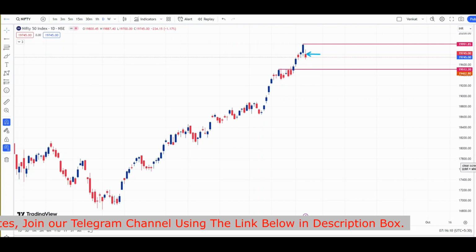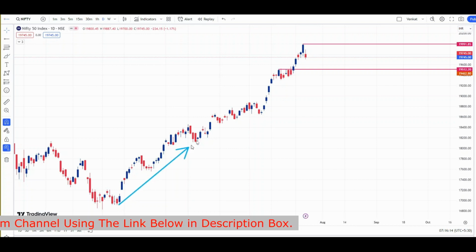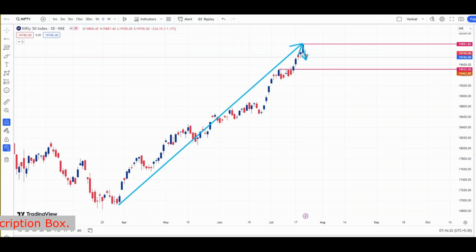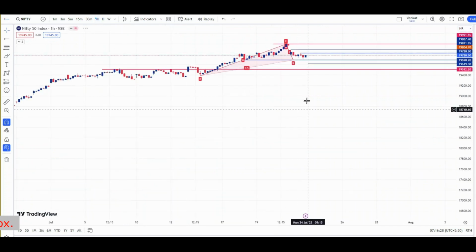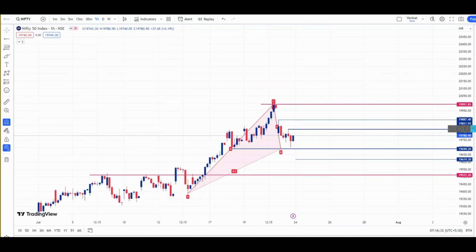So what may we expect for Monday's trading session? Since the daily trend is bullish, that is this overall trend is bullish, we can see a correction till this level. For that we will see the important levels in the hourly time frame. So we will shift the chart to hourly. See, this is the hourly chart. Now we are in this phase. As per the daily chart, this is the impulsive move and we are in the correction phase.